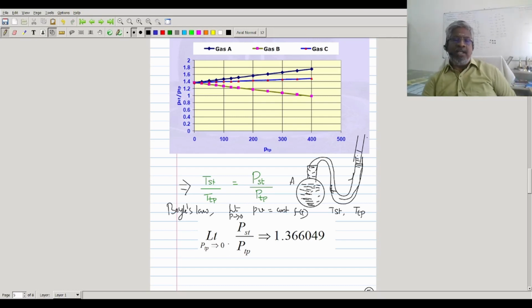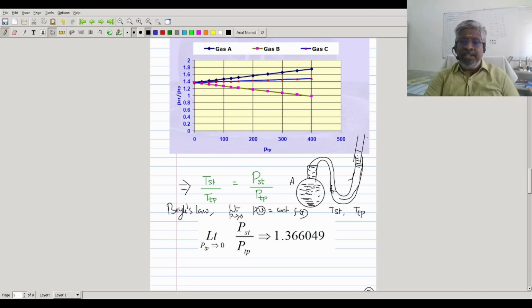That is what Boyle's law proposed. So when we keep the volume constant, this is a constant volume gas thermometer. When we fix the volume, the steam point to triple point ratio for the temperatures and pressures are going to be equal. Now, this is for a certain quantity of substance.